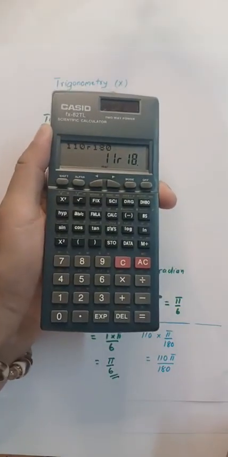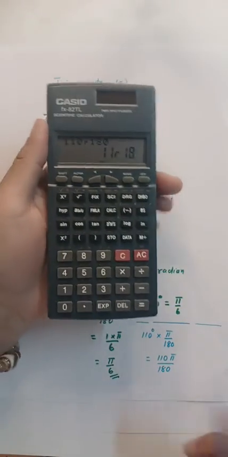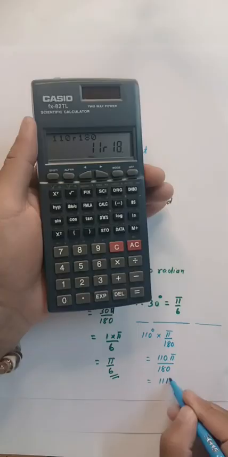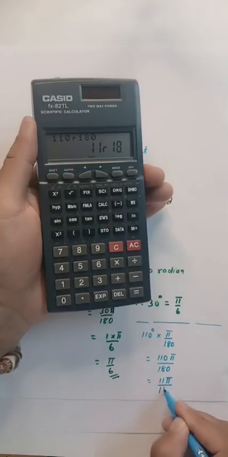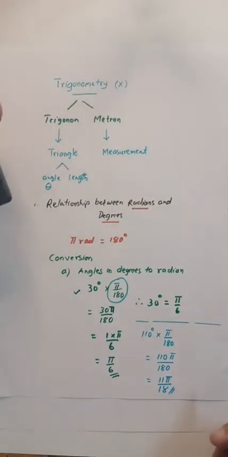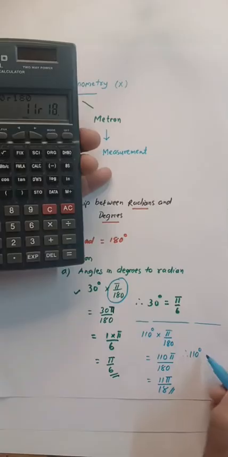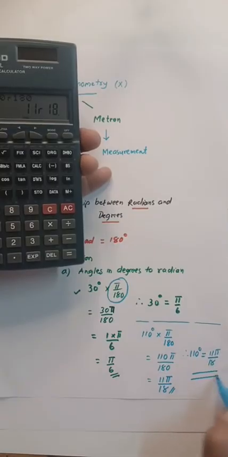Come to that 11 by 18. So your final answer should be 11 times pi, 11 pi by 18. Further this I cannot simplify. Therefore, your angle in degree, which is 110, is equal to 11 pi by 18 in radian.